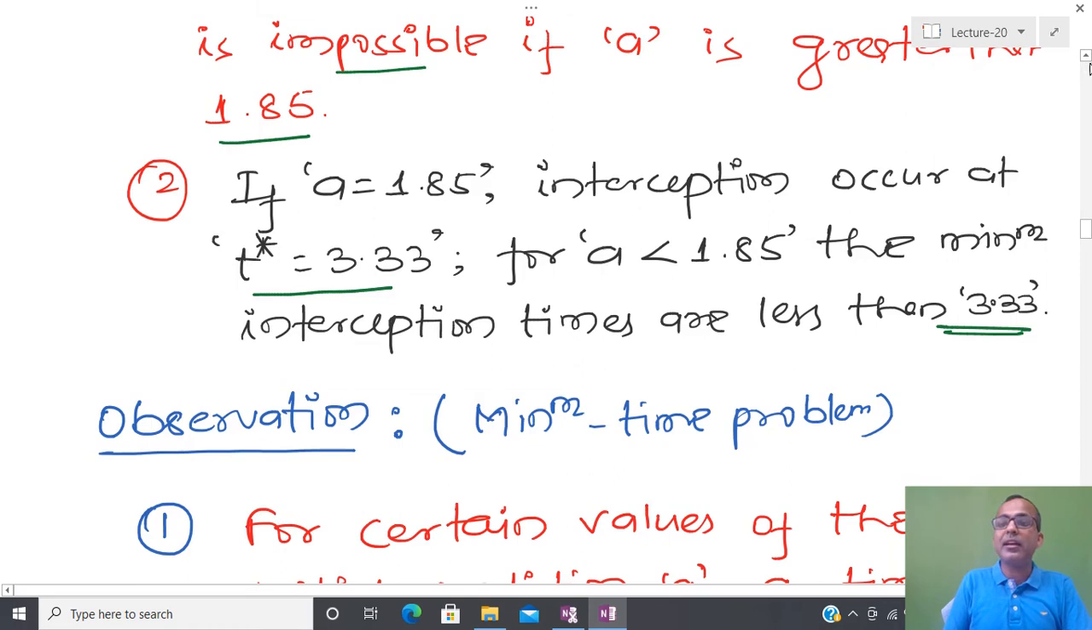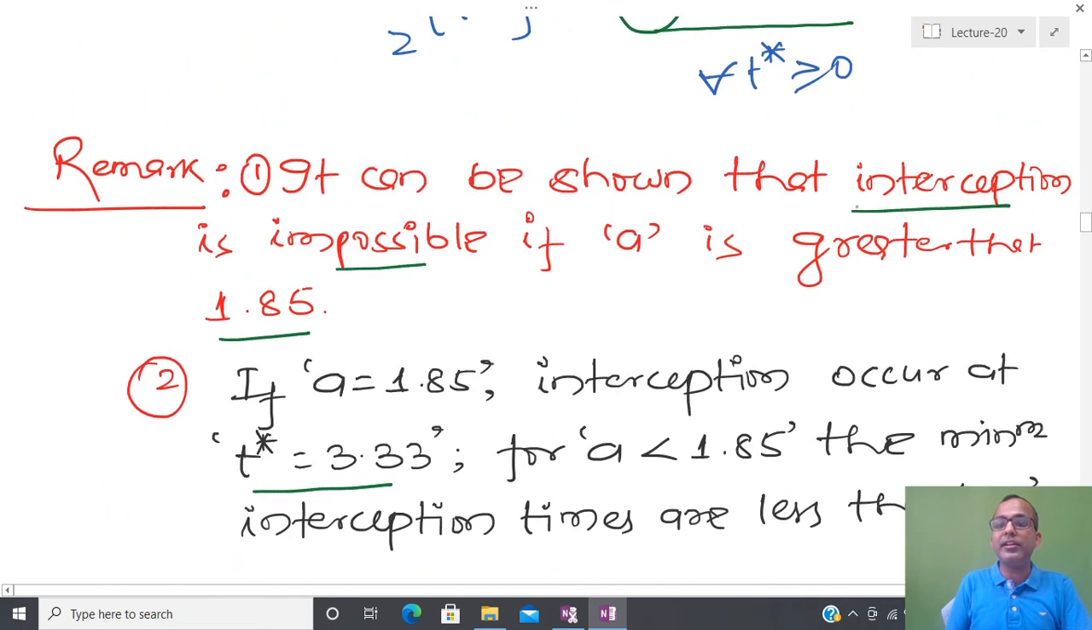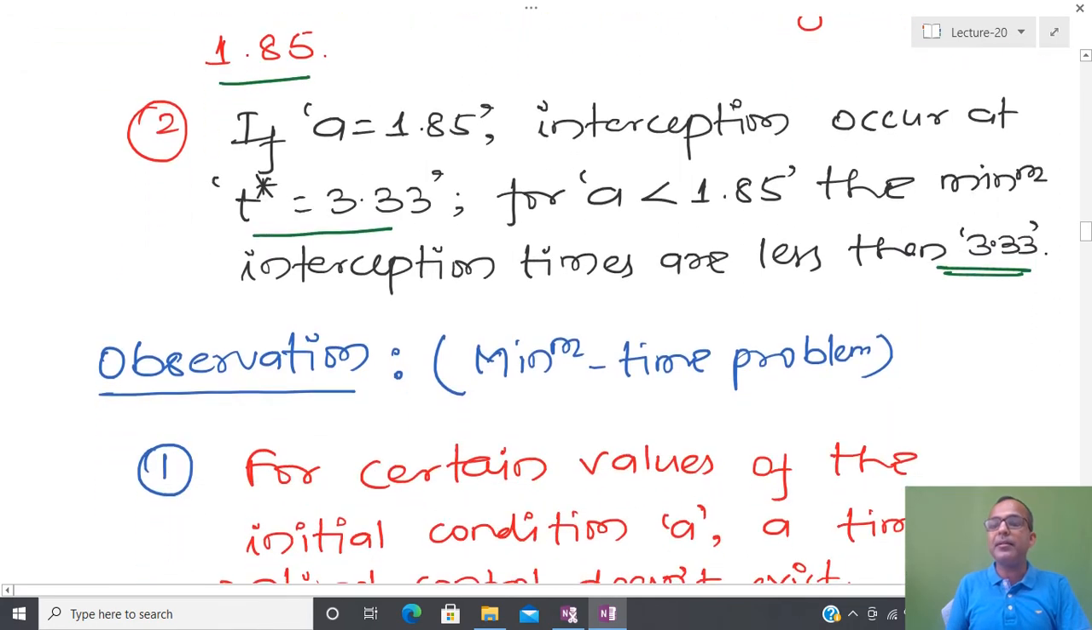It means that I have given a little bit of wrong information. Here we are telling that it is impossible if a is greater than 1.85. Due to that reason, I have to make sure that a should be less than 1.85. Then only I can do interception. Otherwise, I cannot do interception. And due to that reason, it is possible to show that the minimum time is 3.3 or less than 3.3.